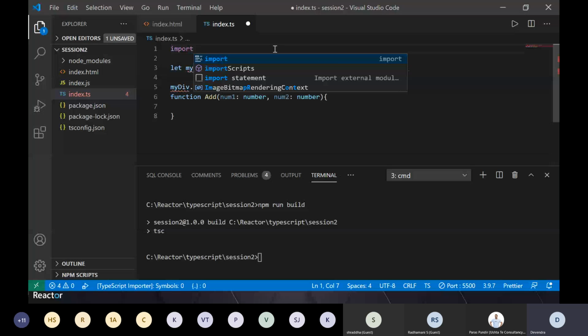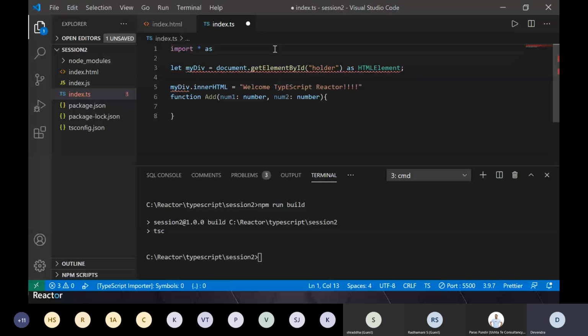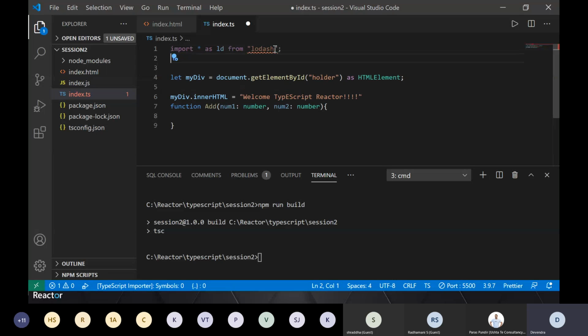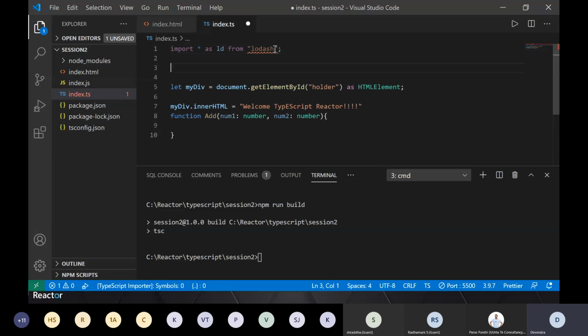So you will say import this as Lodash from this external library. Now let's say you want to use it.